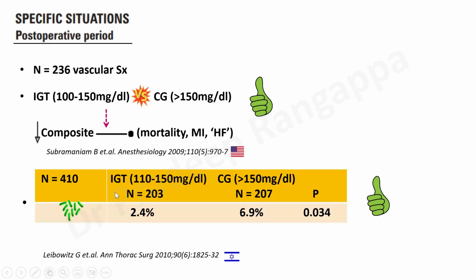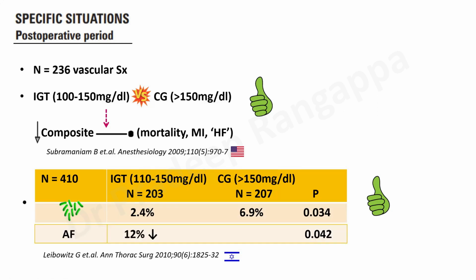Then there was this other study which came from Israel, done in 410 patients, again intensive glucose therapy versus control group. The risk of infection was significantly less with intensive glucose therapy in post-op patients, and for atrial fibrillation, there was a 12% reduction with intensive glucose therapy. So in post-op patients, it was found that intensive glucose therapy somehow had a beneficial effect. But when you looked at ICU patients, the NICE-SUGAR study and the meta-analysis really did not show any benefit. In fact, it showed an increase in mortality with intensive glucose therapy.